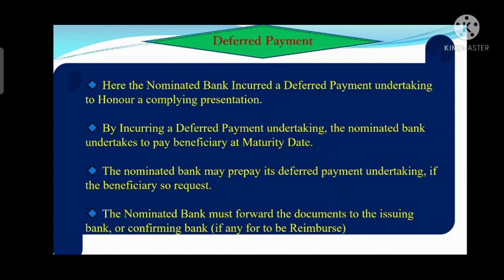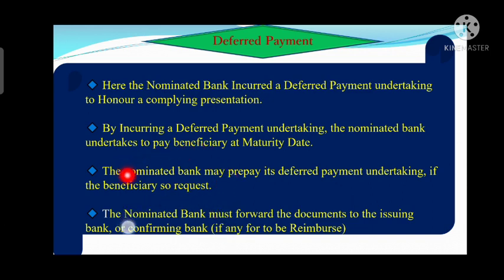So once the nominated bank has incurred its deferred payment undertaking, it undertakes to make the payment to the beneficiary at maturity date. But there might be a possibility that it does not make the payment on the maturity date. So the issuing bank has to make the payment. Right? If the beneficiary needs the payment on an immediate basis or before the maturity date, then the beneficiary will request the nominated bank.